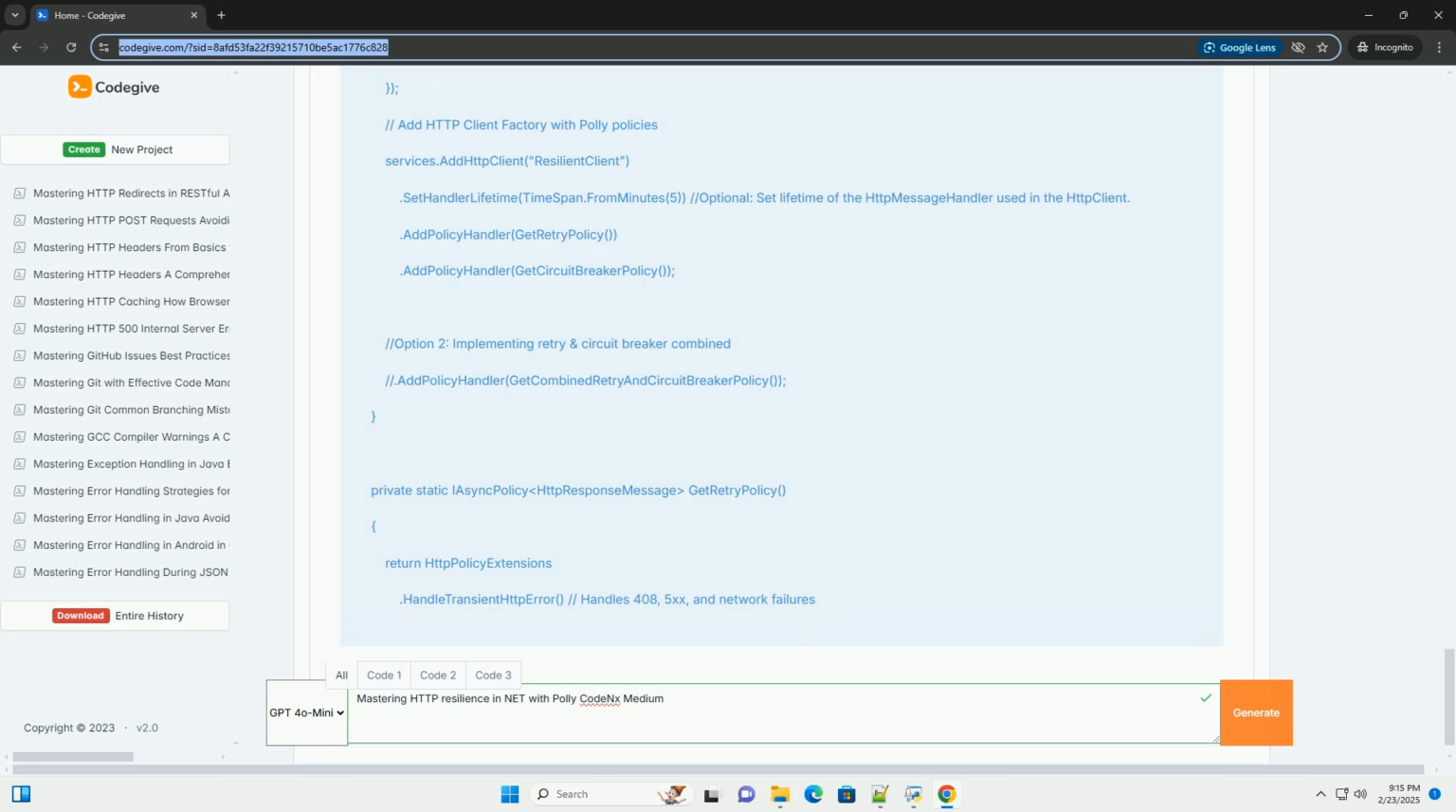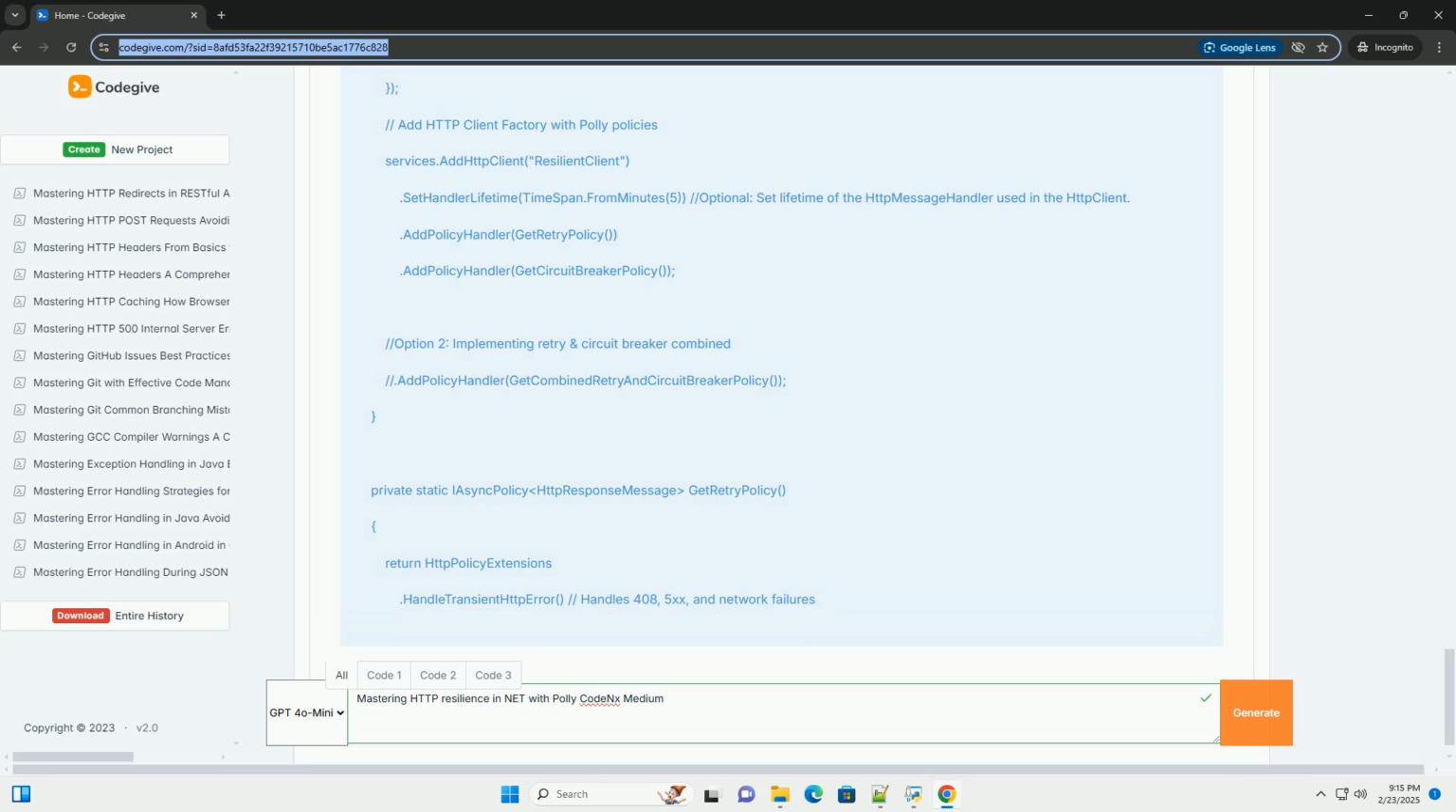Important considerations. Idempotency: ensure that the HTTP requests you're retrying are idempotent, i.e., they have the same effect no matter how many times they're executed. If a request is not idempotent, for example creating a new resource, retrying it could have unintended consequences.